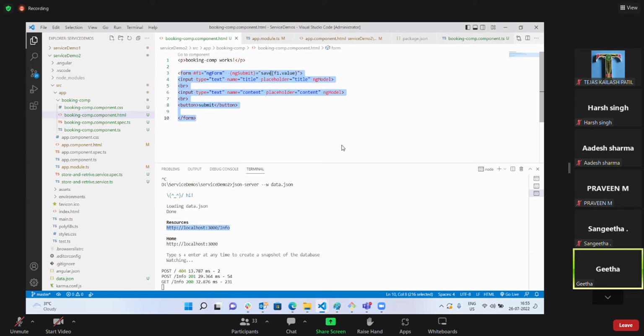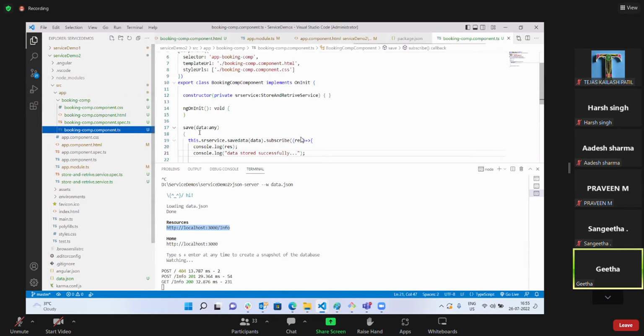On submitting, ngSubmit is calling the save method, and F1.value refers to the values in the text boxes. On submitting, I'm calling the save method and passing those values.